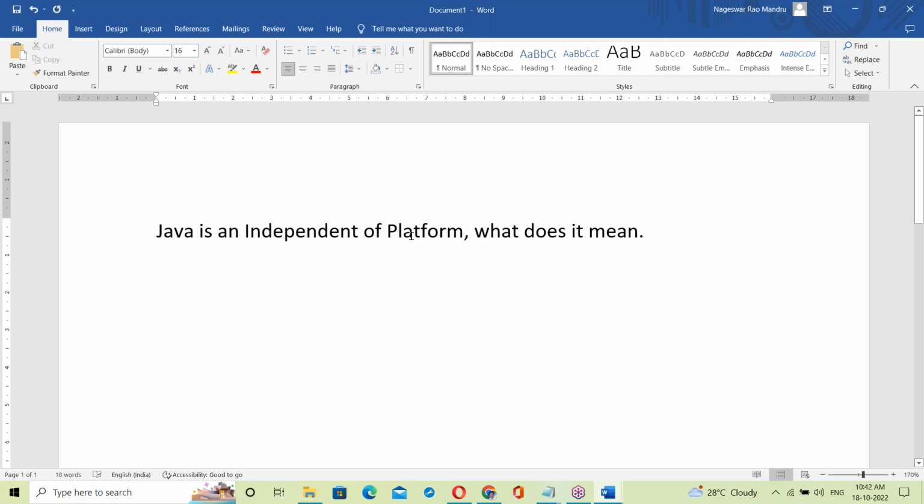Here platform means OS. Platform means operating system.